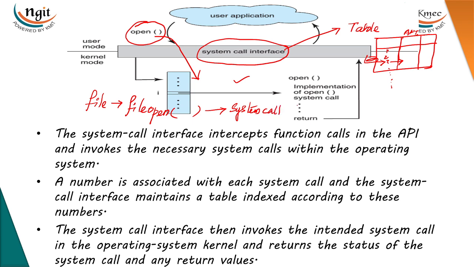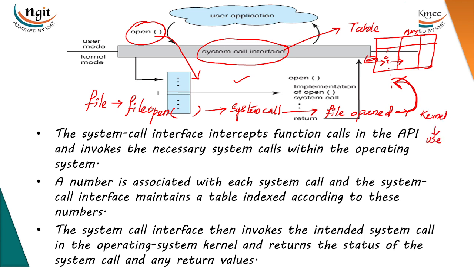Once this system call has been executed and the file is opened successfully, it will return some particular integer value to the API, so that it represents that the file has been opened successfully. Then we need to again change from kernel mode to user mode.